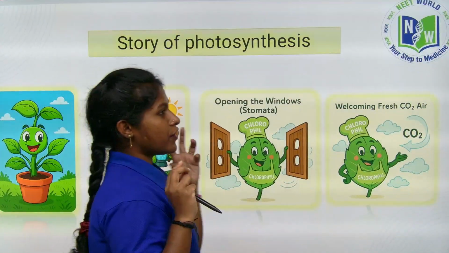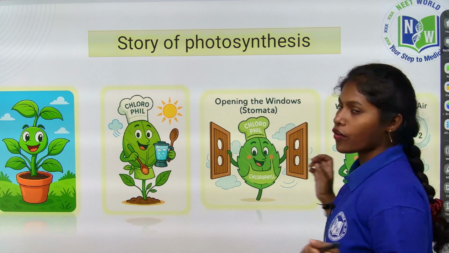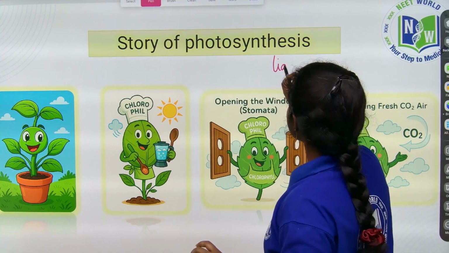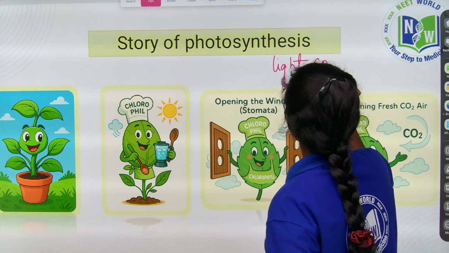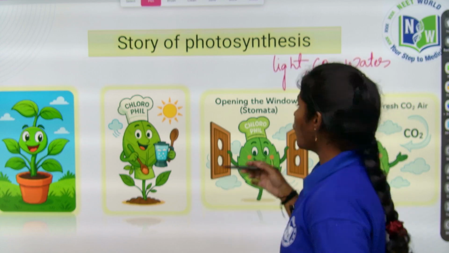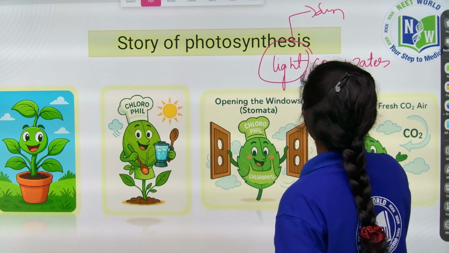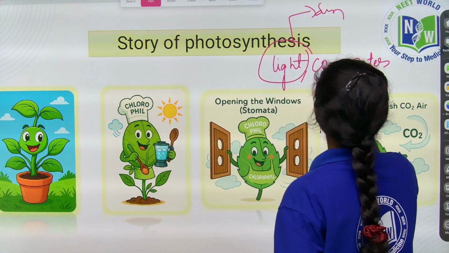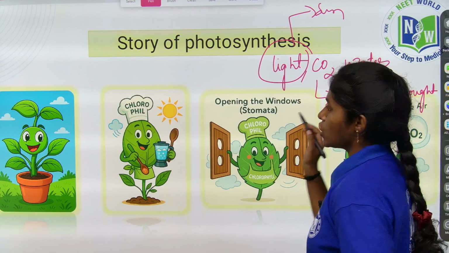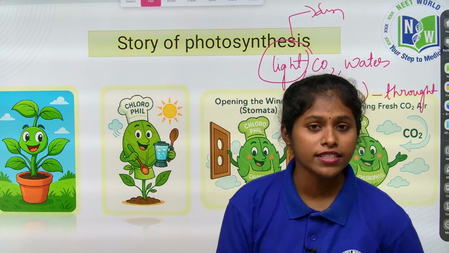So he has a very nice tool in his hands. He does not require a stove or fire to prepare the food. He just needs the sunlight, the light, carbon dioxide and water to prepare the food. So he is taking the light from the sun and carbon dioxide from the environment through the stomata present in this kitchen. So I have to ask one question, children: which part do we call the kitchen of the plant?